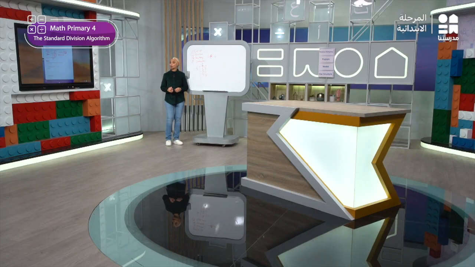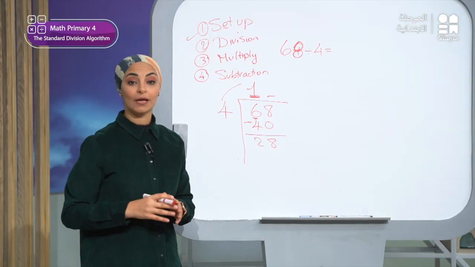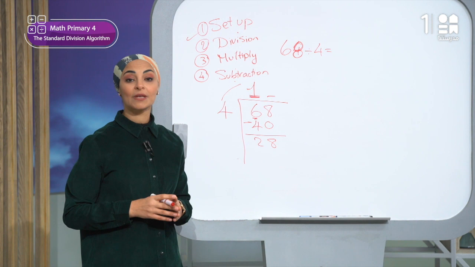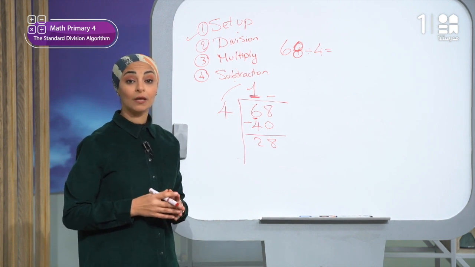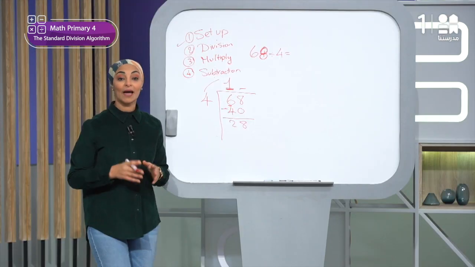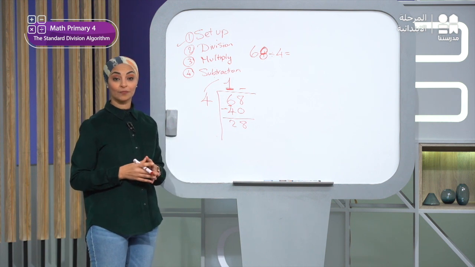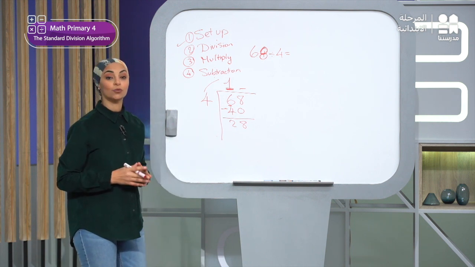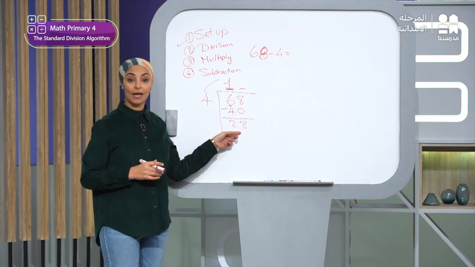Now it is distributed completely and there is no remainder, or the remainder is smaller than the divisor. This means what? This means that it couldn't be distributed equally again. This is the same as the tens bars in the quick draw method. The new dividend now is what? The new dividend now is 28.